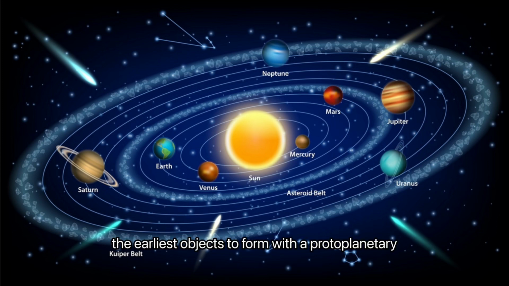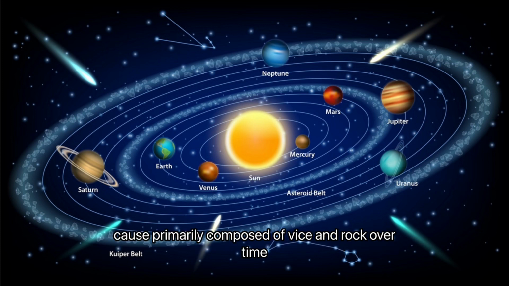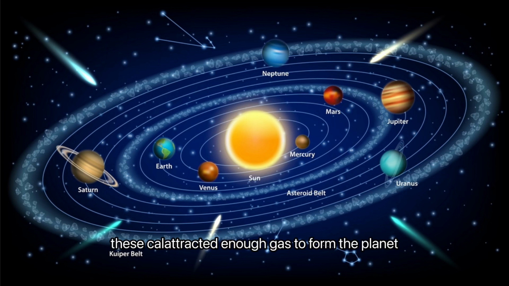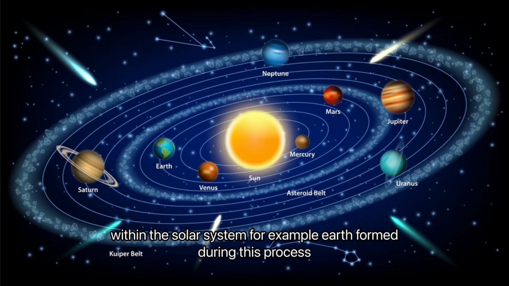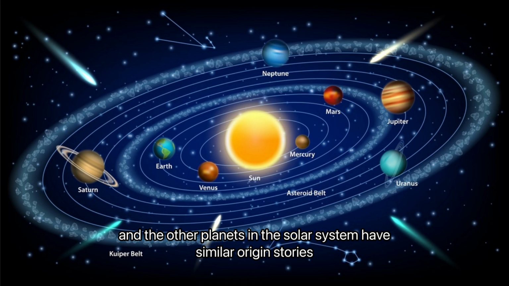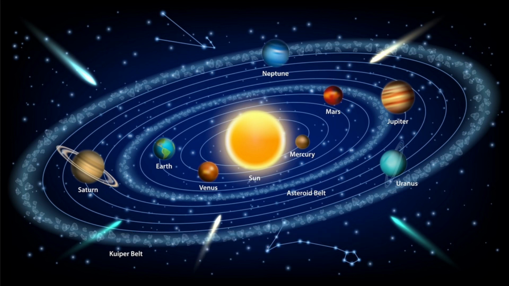The earliest objects to form were the protoplanetary cores, primarily composed of ice and rock. Over time, these cores attracted enough gas to form the planet's atmospheres. This process continued for millions of years, eventually leading to the gradual formation of planets within the solar system. For example, Earth formed during this process, and the other planets in the solar system have similar origin stories.